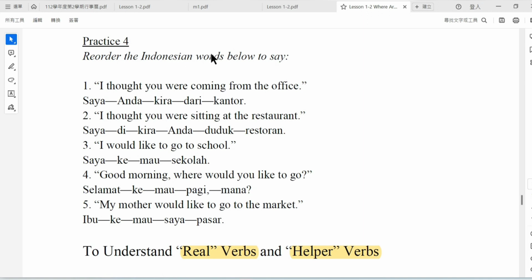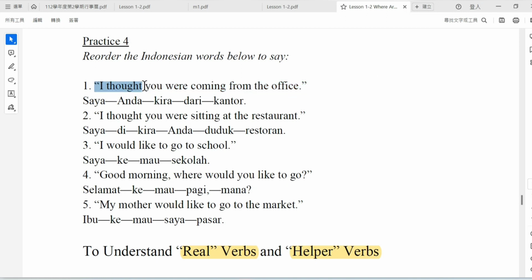So reorder the Indonesian words. Here I use the English. From this English, they will see the Indonesian. They reorder these Indonesian words to match the English sentence.